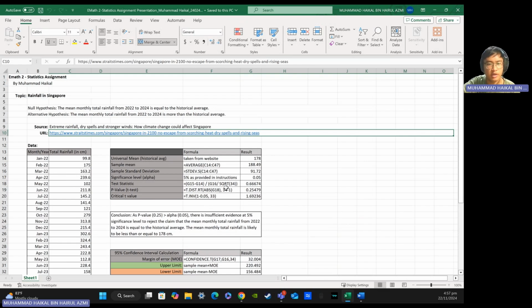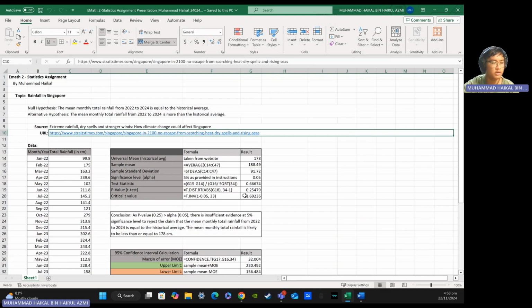Next, we have the p-value for the one-tailed t-test, and the Excel formula to get this is T.DIST.RT(ABS(G18), which is my test statistic, comma 34 minus 1, which is the degrees of freedom, which is 33, and the result is 0.25. My critical t-value is calculated by using the Excel formula T.INV(1 minus the significance level alpha, comma degrees of freedom) to get 1.69.